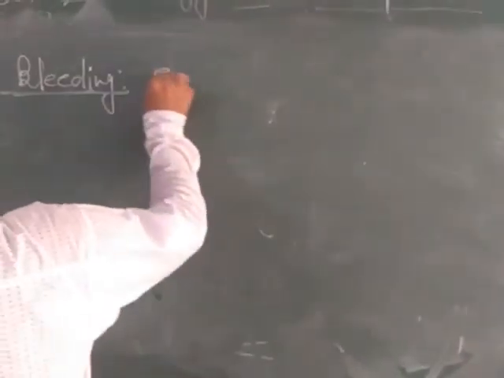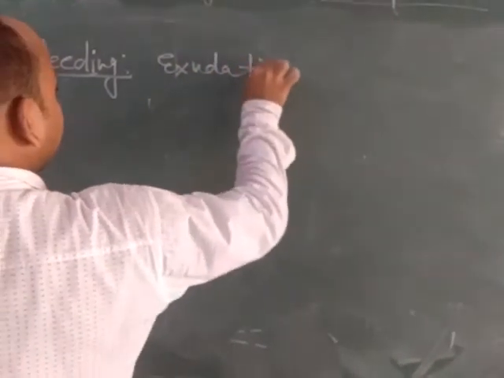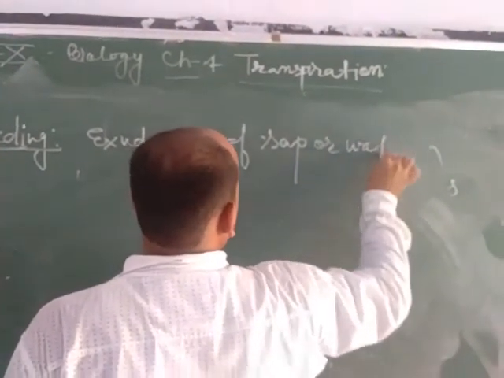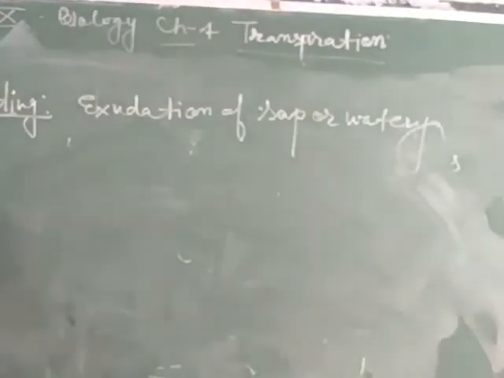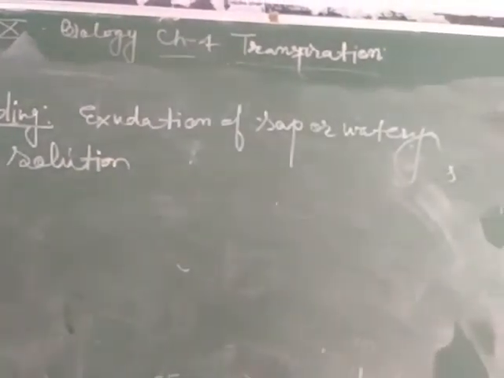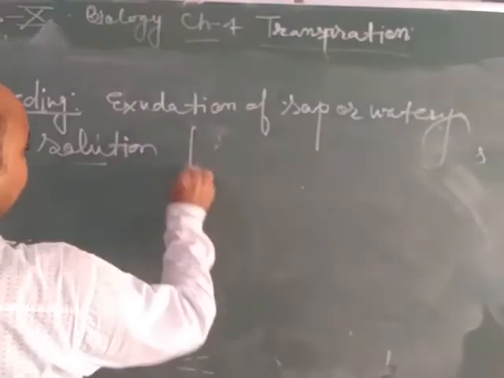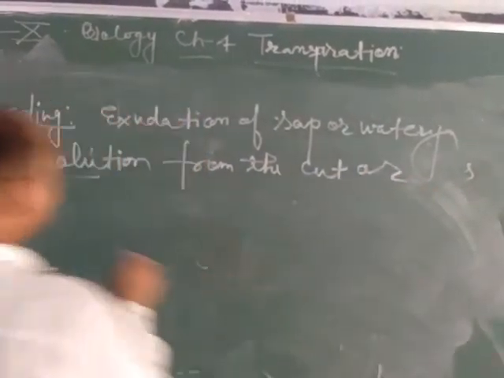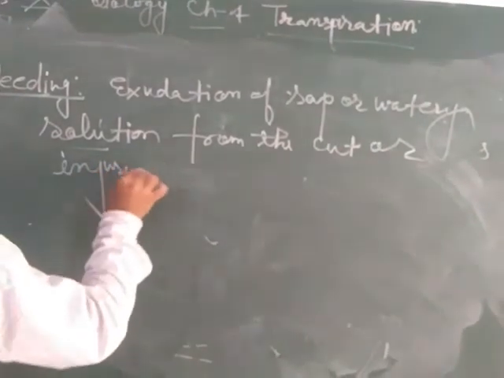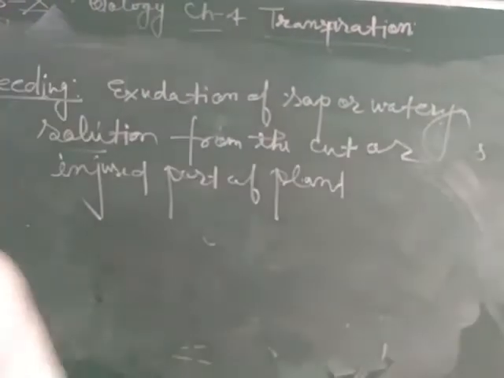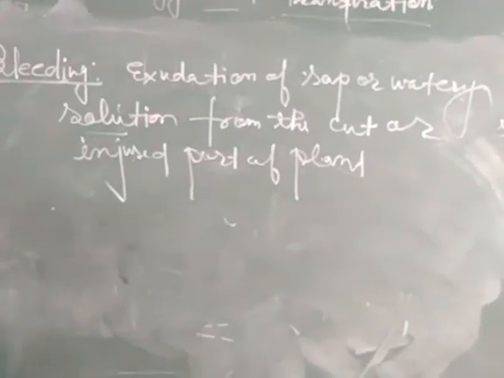Here there is only loss of sap, exudation of sap or watery solution from the cut or injured part of the plant, and it is called bleeding.